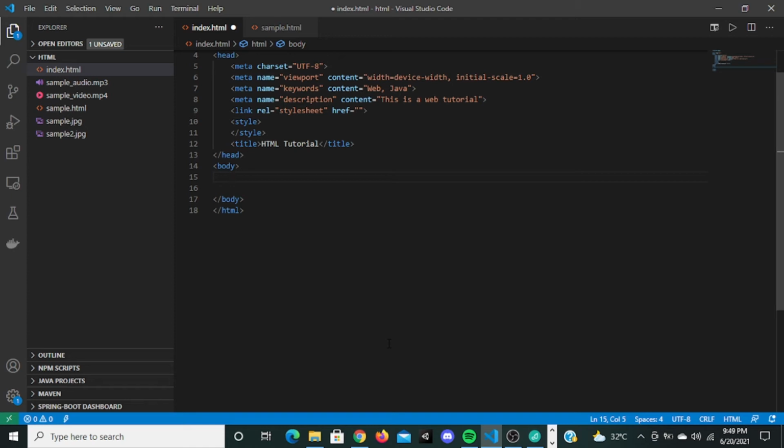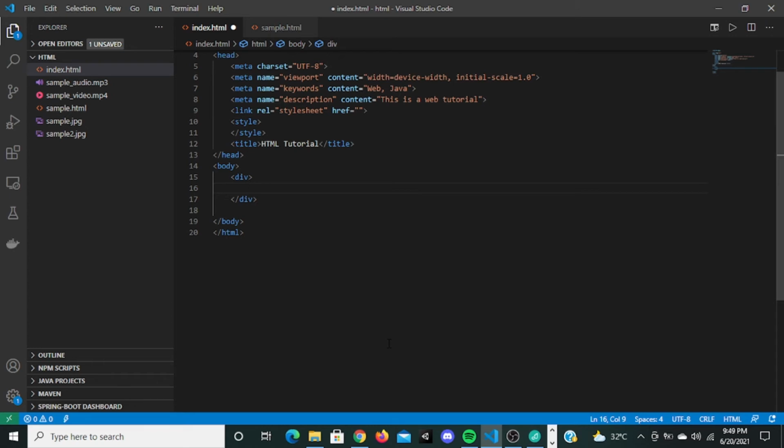The basic block element is called div. This is a generic block element. You can put anything inside this div. This div doesn't do anything to an element. It is just a division tag, to divide sections. You might have a header section, a content section, and a footer section, so to divide those three sections we will use div tags.